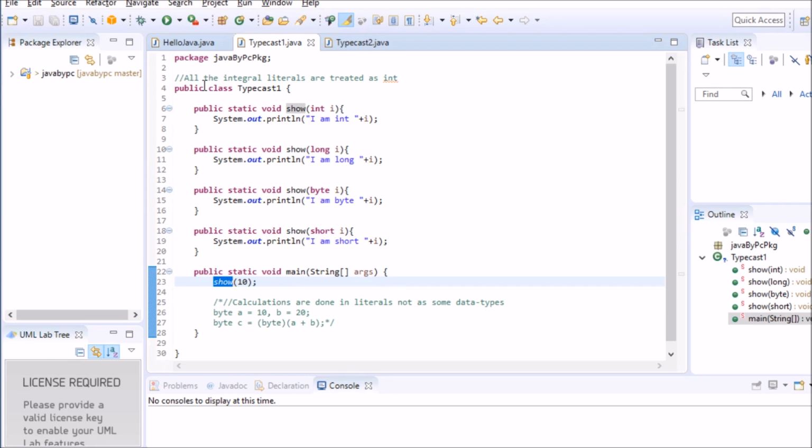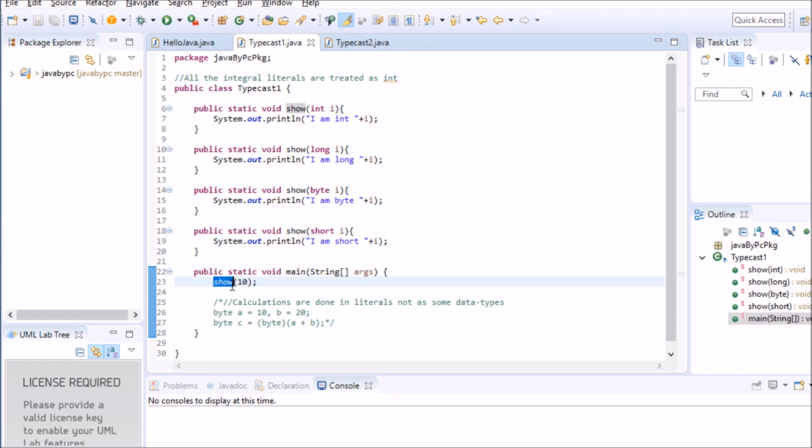So let's go back to the statement. All the integral literals are treated as int. Integral data types are int, long, byte, short, char. And what are literals then? Literals are like when I'm calling this method, I am passing the argument as 10. I'm not specifying any data type while passing the argument, so this is a constant, or you can say a literal. In Java, all the literals are treated as int data type. In other technologies like C or C++, it was not the case. In Java, all the literals are treated as int only.